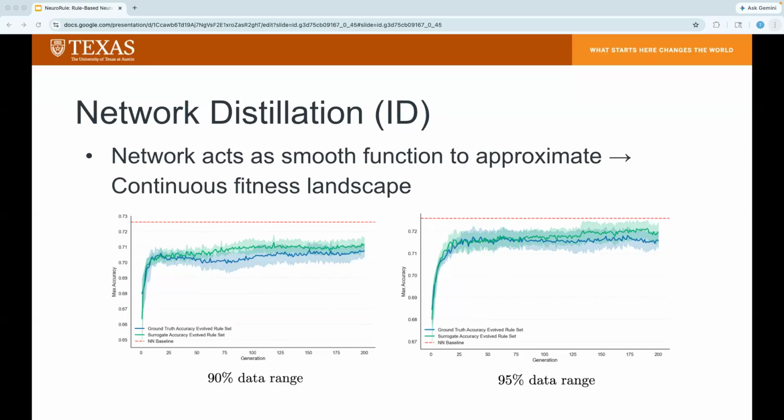Clarification. So the accuracy here is accuracy with respect to the final label or the exact outputs of the target neural network? This is the final label, so the ground truth data. Okay, so these are all binary classification tasks. It's like 2 or 3 labels per data set.